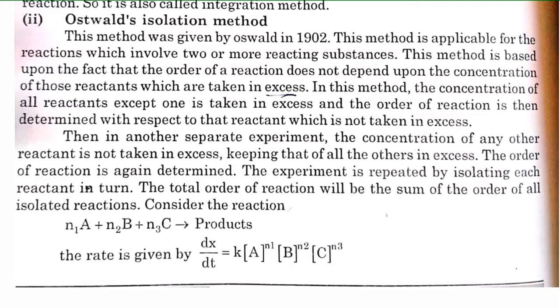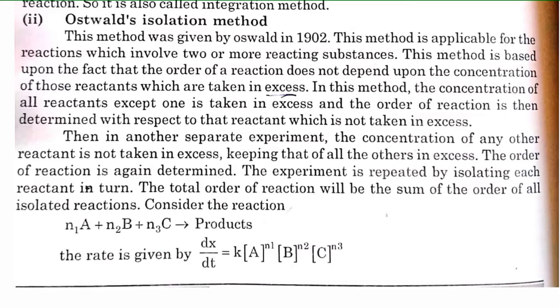This method was given by Ostwald in 1902, and this method is applicable for the reaction which involves 2 or more reacting substances, એટલે કે એક કરતાં બે વધારે reacting substance હોય ત્યારે Ostwald isolation method use થાય છે. This method is based upon the fact that the order of reaction does not depend upon the concentration of all the reactants which are taken in excess.